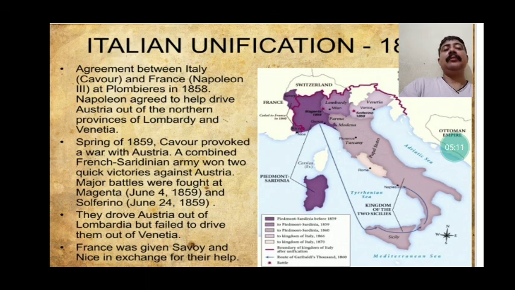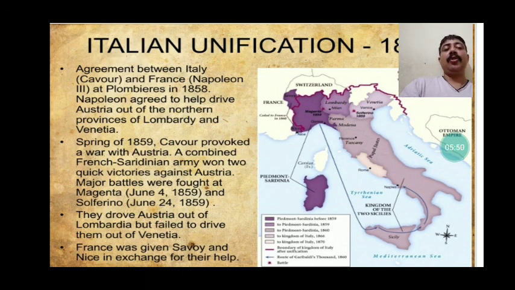We need to understand that Cavour was the most diplomatic, the most clever person. So he came to an agreement with Napoleon III of France, and he asked for help from Napoleon to remove Austria from the northern part of Italy, that is from Lombardy and Venetia. When Cavour got help from Napoleon III of France, he gained control over the northern part of Italy. So this is how the Austrian king's power was minimized, or the Austrian king was removed from the northern part of Italy.